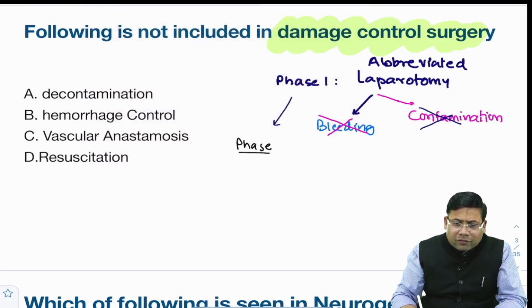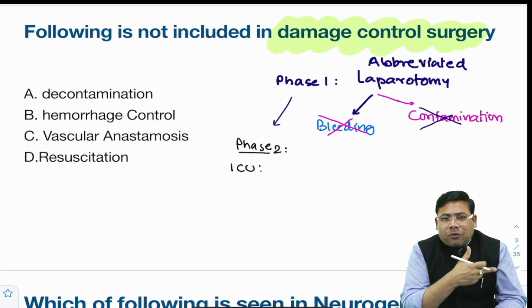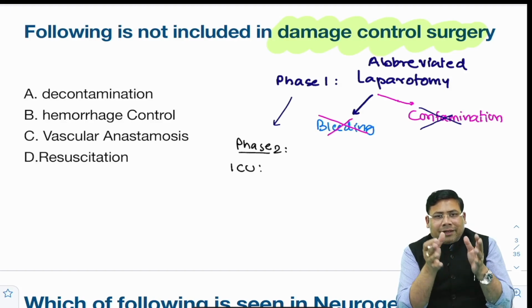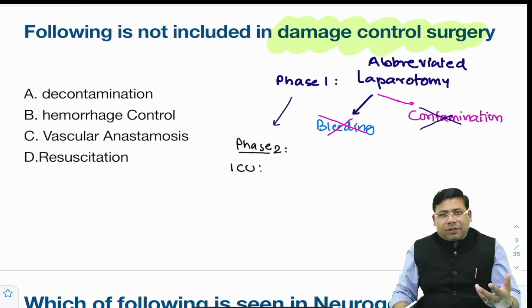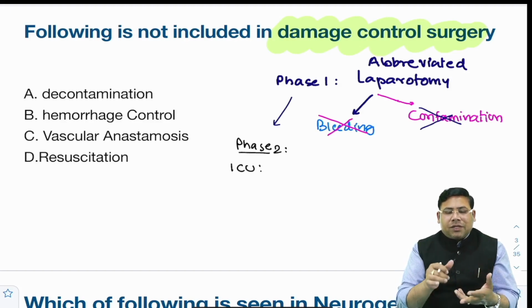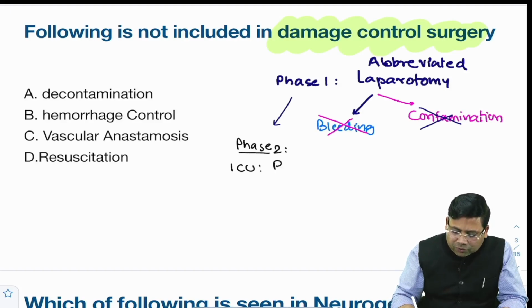In phase 2 the patient is in the ICU, and what are you doing here? Damage control has been done, but now you have to make the patient physiologically stable. There is something known as the lethal triad. Because of the ongoing injury, there is physiological damage which results in acidosis, hypothermia and coagulopathy. So when the patient is taken to the ICU, the aim is resuscitation. You go for resuscitation, and then we go for phase 3.